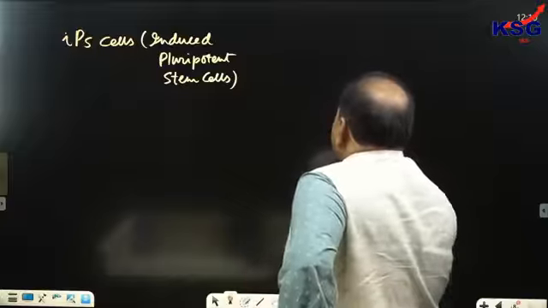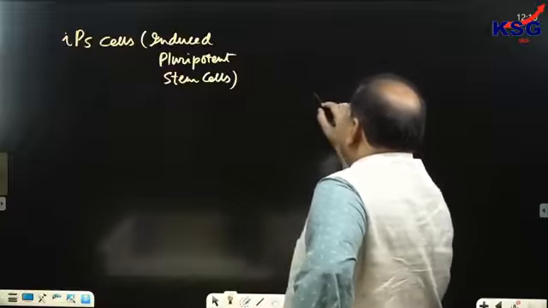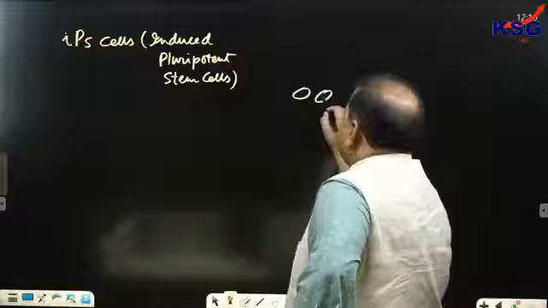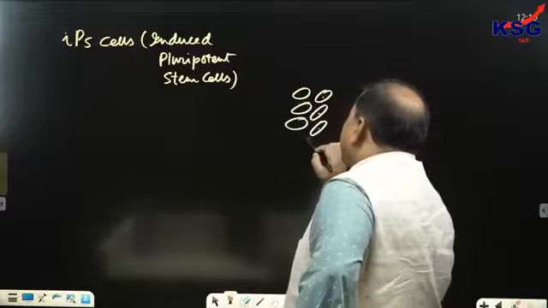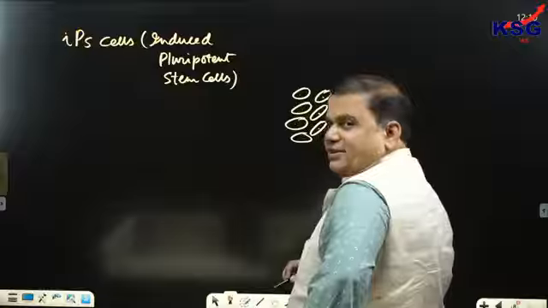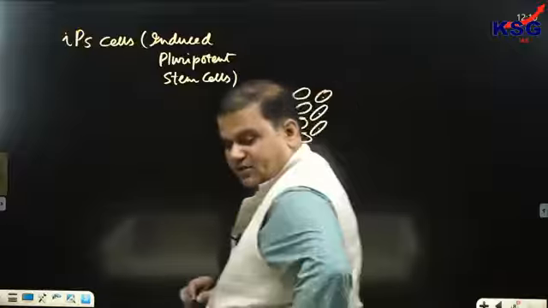So two scientists took somatic cells. Our body is divided into two types of cells. One is your germline cells, that is called reproductive cells.